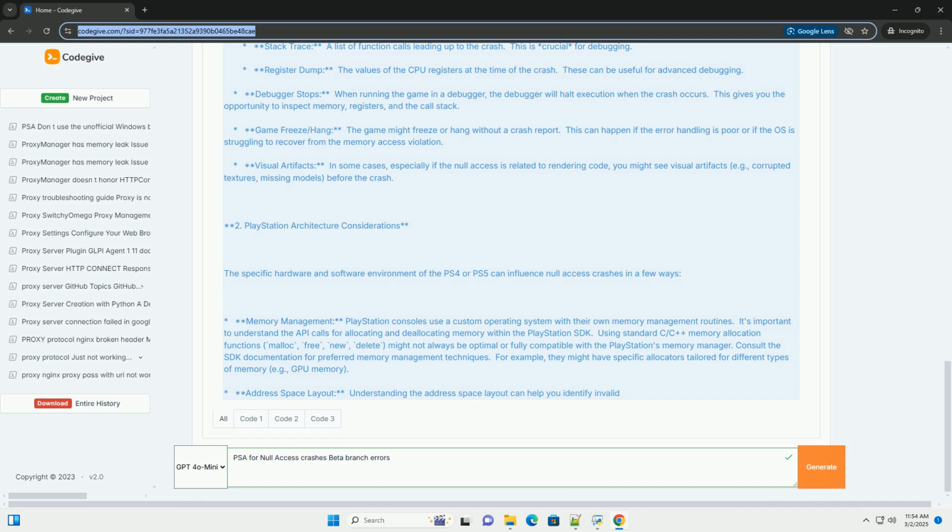Hardware breakpoints. Hardware breakpoints can be used to break when a specific memory location is accessed. This can be useful for tracking down memory corruption.